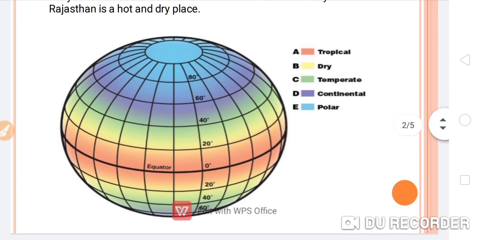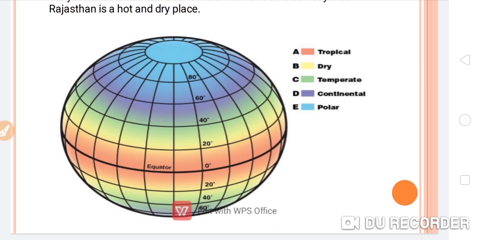And if you see this globe, the different places have different climatic conditions defined by different colors. If we talk about the tropical region, near the equator, all the countries existing there have the tropical region. The yellow color represents the dry areas.